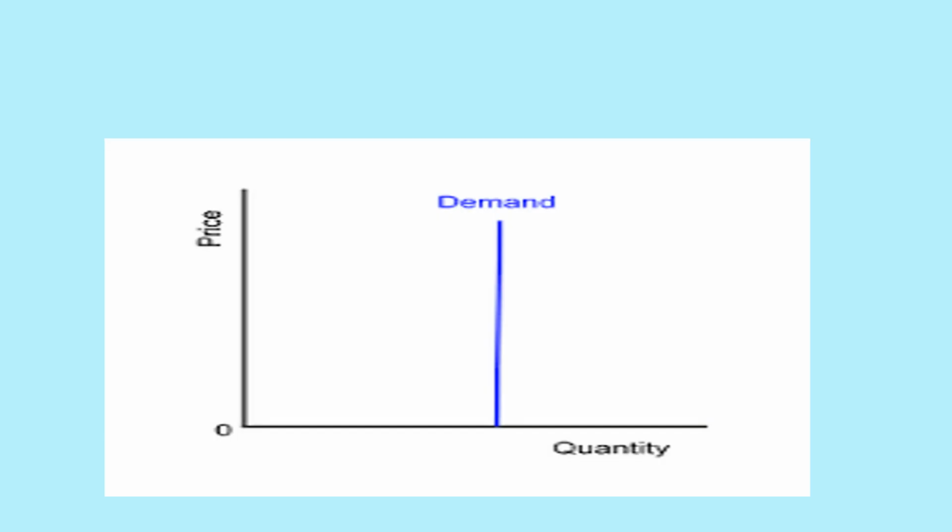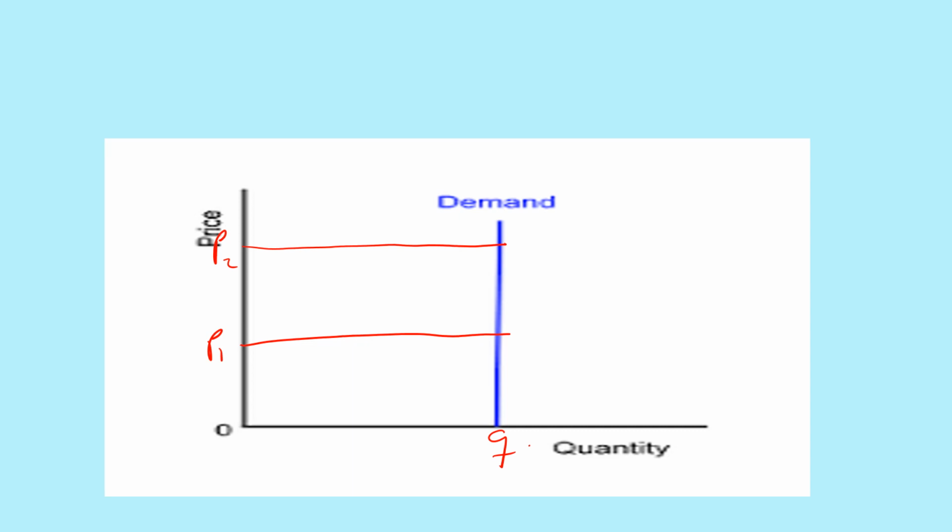Then we look at the graphical representation of a perfectly inelastic demand. So this is the graphical representation. We have P1, we have P2, and then we have quantity. Now remember we said with a perfectly inelastic demand, at different prices, the same quantities are being consumed.